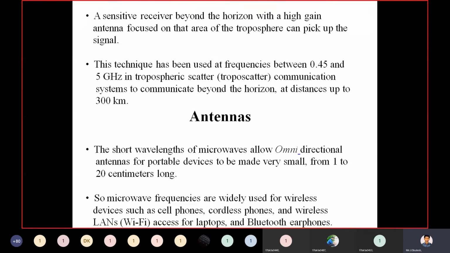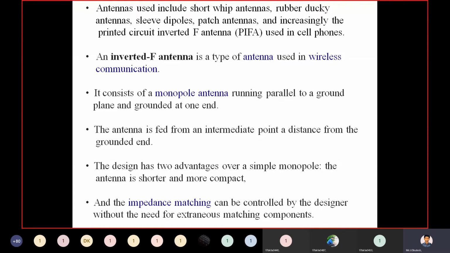And the antennas used include short whip antennas, rubber ducky antennas, sleeve dipoles, patch antennas, and increasingly the printed circuit inverted F antennas, which are used in cell phones.